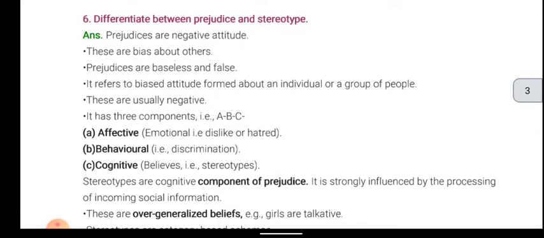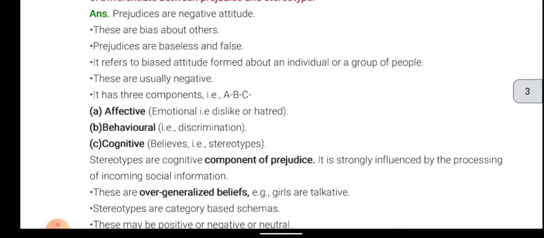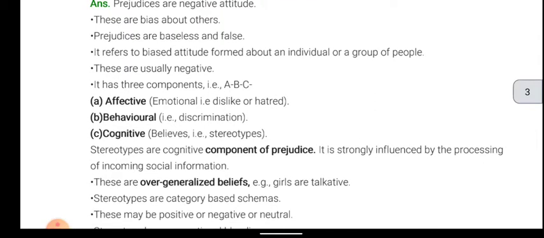Differentiate between prejudice and stereotype. Prejudices are negative attitudes. These are biases about others. Prejudices are baseless and false. It refers to a biased attitude formed about an individual or a group of people. These are usually negative.